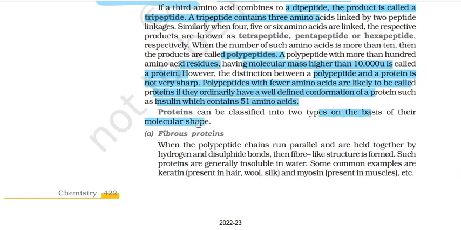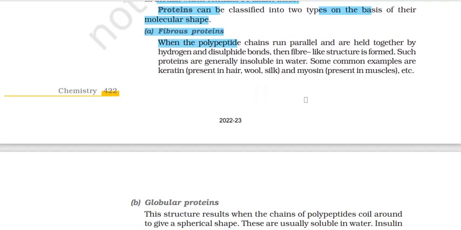One is fibrous proteins. Now, what are fibrous proteins? When the polypeptide chains run parallel and are held together by hydrogen and disulfide bonds, then a fiber-like structure is formed. Such proteins are generally insoluble in water. Some common examples are keratin, present in hair, wool, silk, and myosin, which is present in muscles. What is there in fibrous proteins? Fibrous appearance, a fiber-like structure will form. The polypeptide chains will run parallel to each other, and in between, disulfide bonds will form. That's how they'll be attached.